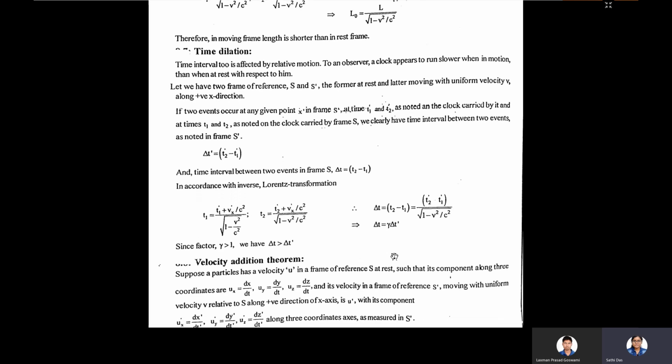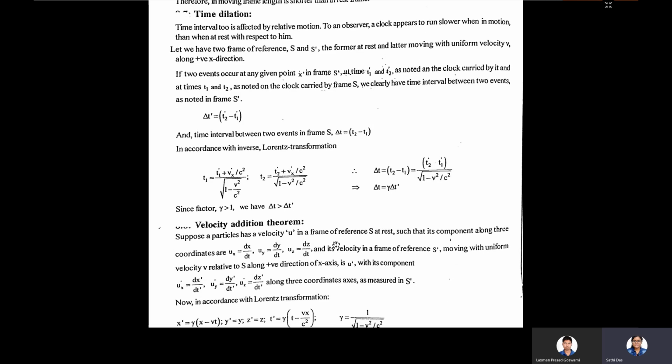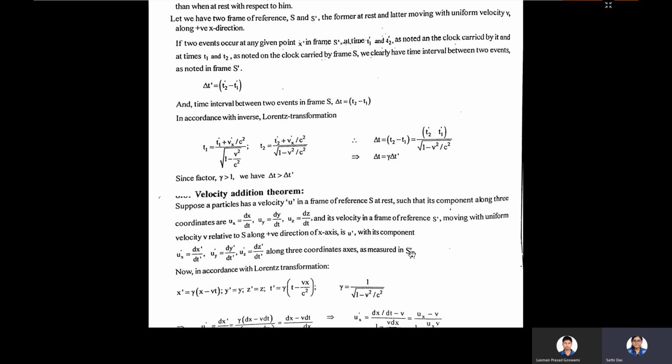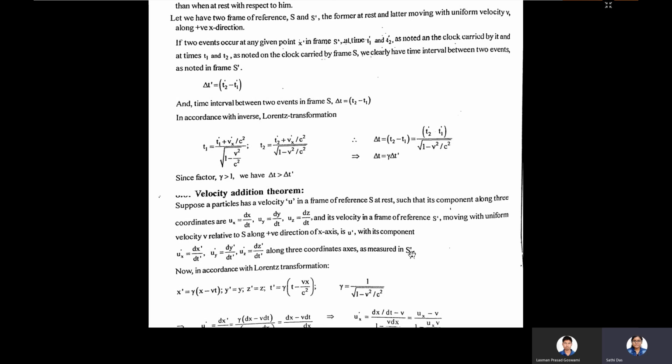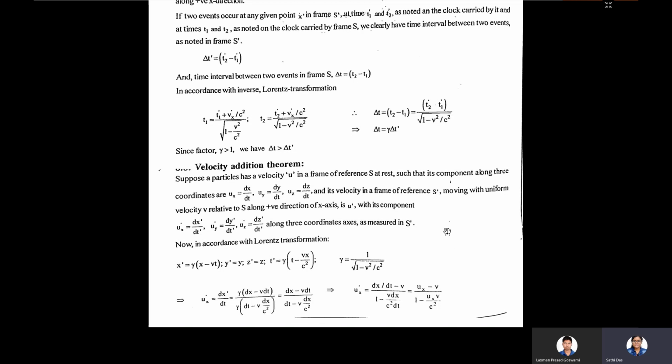Velocity addition theorem. This is another beautiful theorem. Here you have to consider two reference frames S and S prime, and objects moving with different velocities. The two objects can come toward each other, or go away from each other, so you have to apply the velocity addition theorem. Now if the two objects are going in the same direction, what will be the speed of those two, that is, the addition theorem?